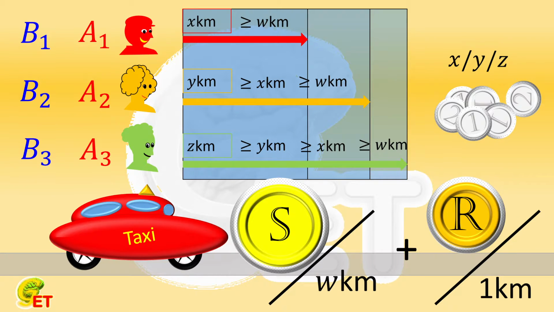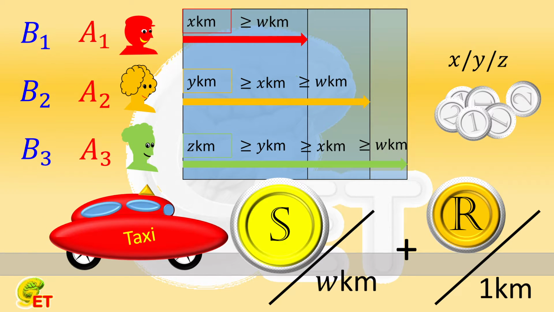The first person travels X kilometers, the second person, Y kilometers, and the third person, Z kilometers. X is not bigger than Y, and Y is not bigger than Z. The flagged down fare of the taxi is S, which also covers the first W kilometers, and W is not bigger than X. The price per kilometer after the first W kilometers is R. The first strategy of sharing the fare is according to the ratio of X to Y to Z. The results of the three persons' fares are A1, A2, and A3.